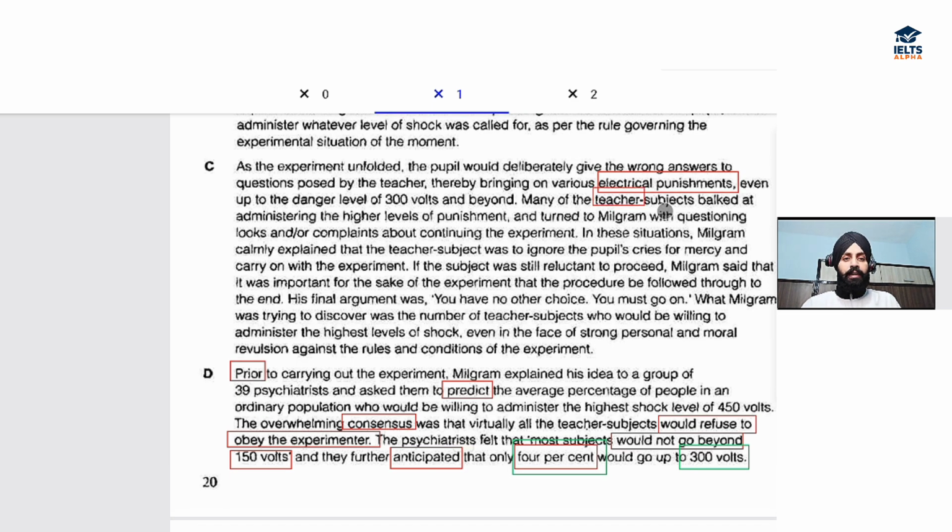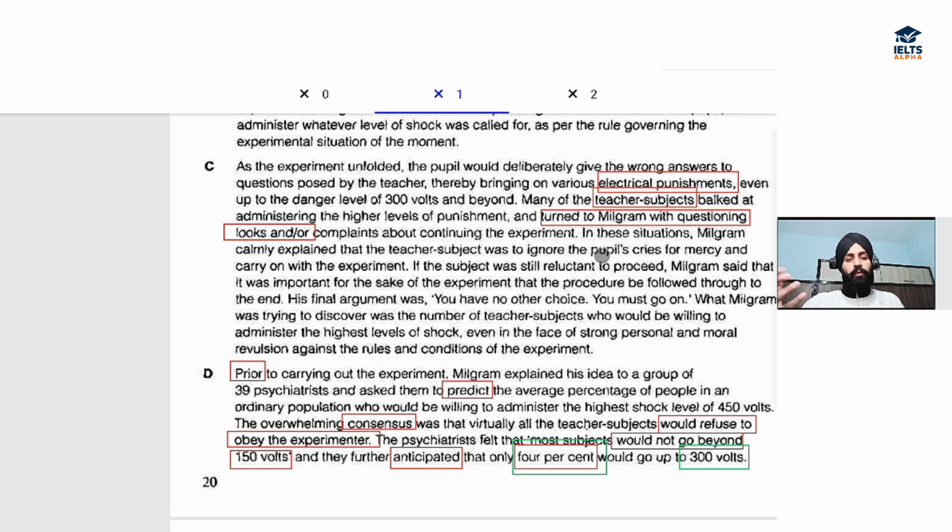And the teacher subjects turned to Milgram with questioning looks. They were asking Milgram why they were being made to administer electrical shocks to the students, that they did not like it, right?